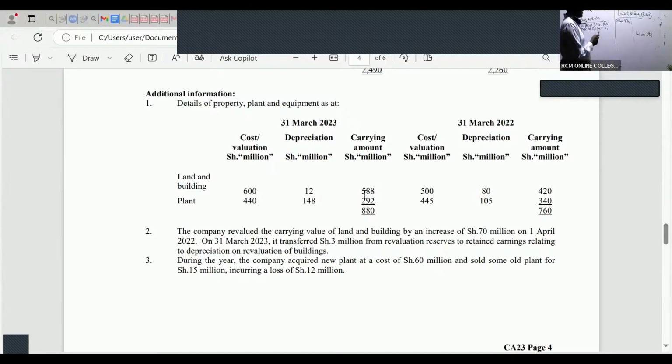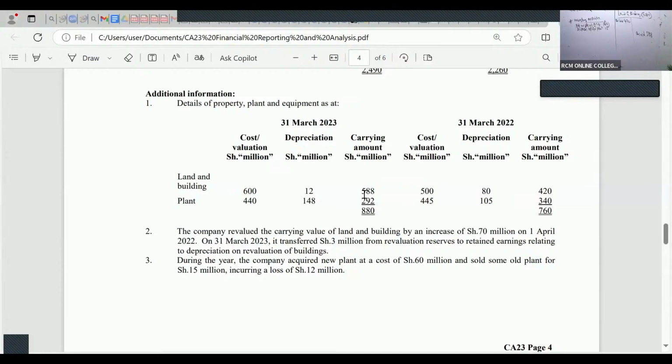I'm bringing it on the debit side because this is an asset. Assets, we bring them down on the debit side. And then now we shall be able to look for, ladies and gentlemen, any note regarding purchases. Any note regarding what here? Revaluations. You can see note number 2.